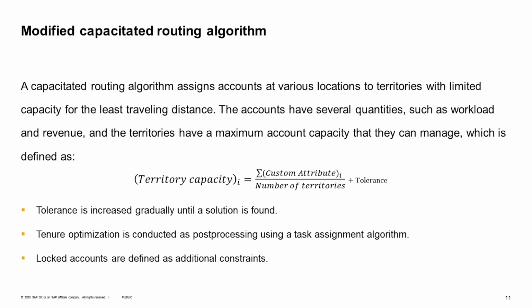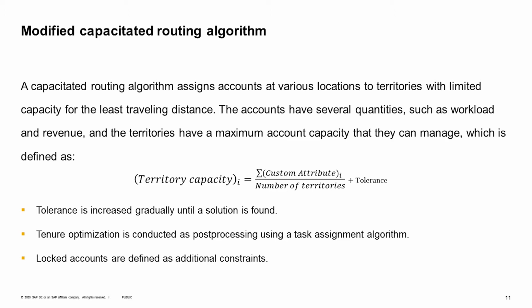So a capacitated routing algorithm assigns accounts at various locations to territories with a limited capacity for the least traveling distance. And in this methodology, for each territory, we define a capacity. We define several capacities based on custom attributes. For example, for the very simple example I showed you a few slides back, that we had revenue and call volume.